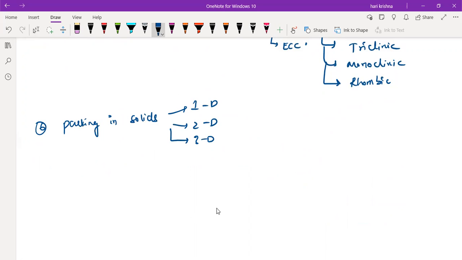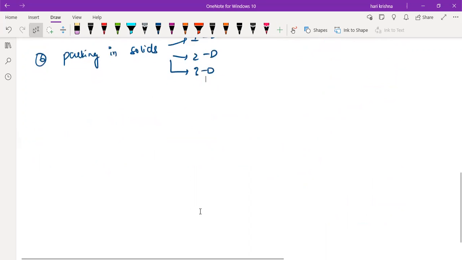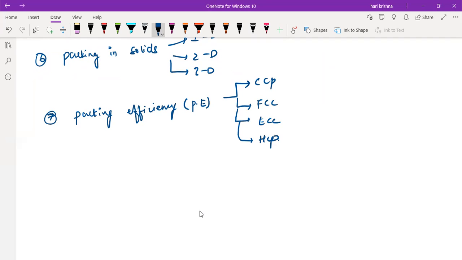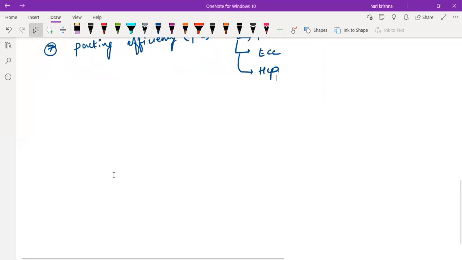So these are the three different types of packing in the solids. Next, seventh one, we'll discuss about the packing efficiency, or also you can call it the packing fraction. So we have the packing efficiency in the CCP, in the FCC, in the BCC, and the HCP. So these are the packing efficiencies in the different types of solids or unit cells.